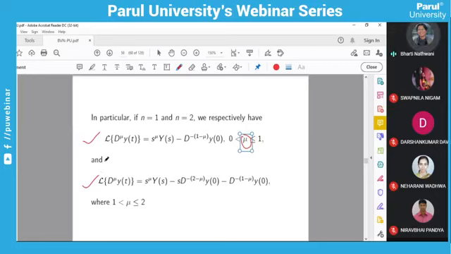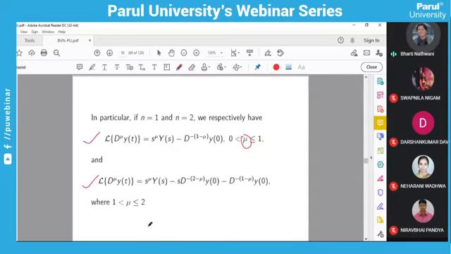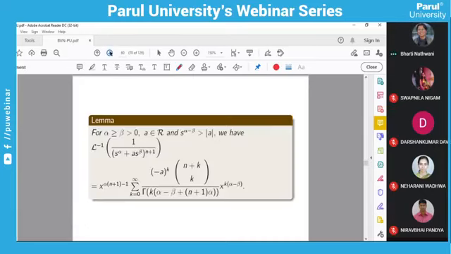So these are the formulas which we are deriving from this. If you take n equals 3, you will get the next one when mu lies between 2 and 3. So this way you can derive from the general formula. Now, the Laplace transform of the Caputo derivative. If you apply the Laplace transform on the Caputo fractional differential operator, you will get this. These are the conditions, where n is a natural number.